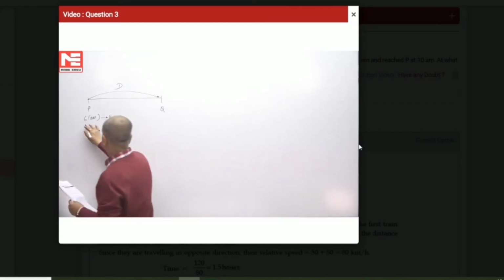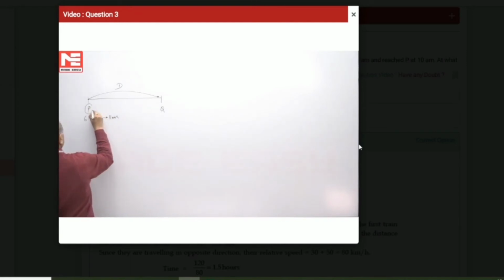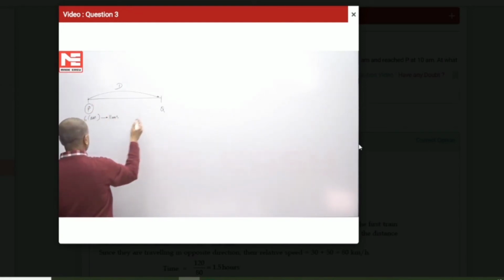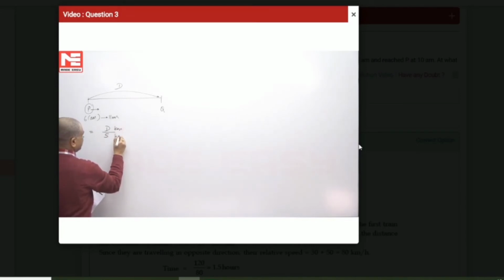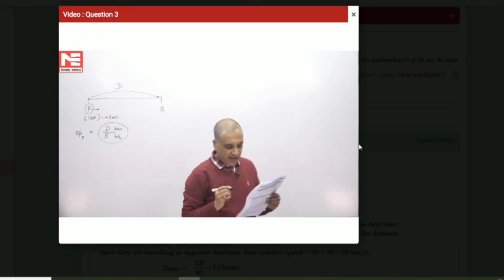Now the train going from P is taking 5 hours. So the speed of the train leaving from P is covering d kilometers in 5 hours. So its speed is d by 5 kilometers per hour, right?